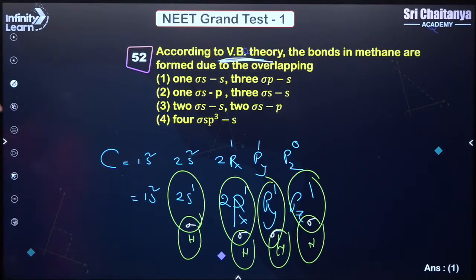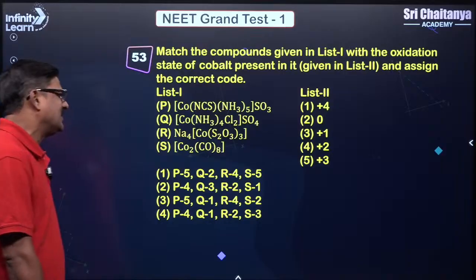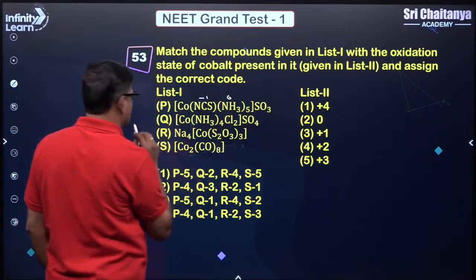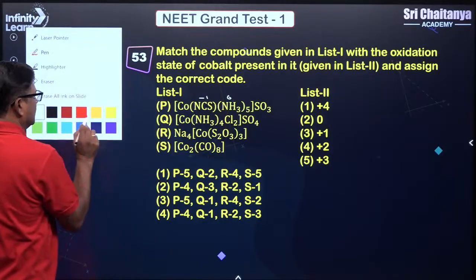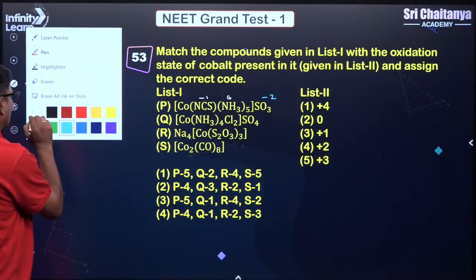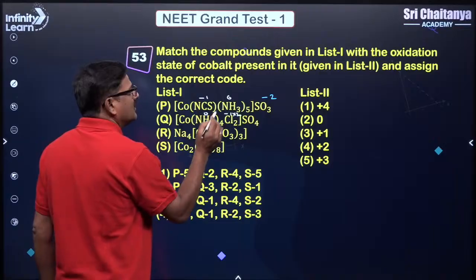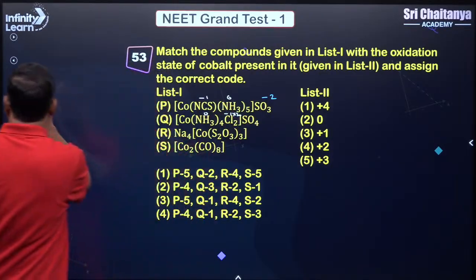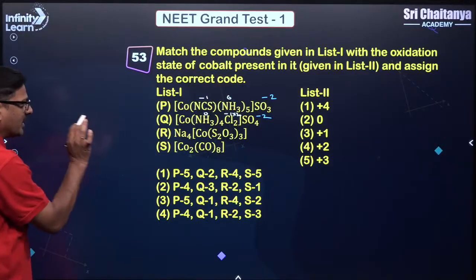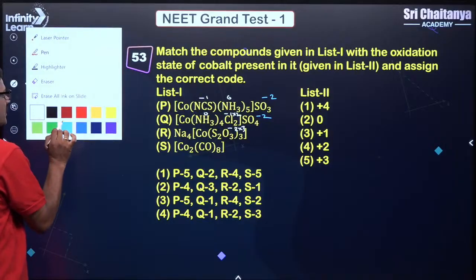Okay, now match the compounds given in list 1 with oxidation states. If you say this is -1, 0, and it is going to be -2. 0, -1 into 2. Here -2. Just check it. So -2 into 3, and it is going to be +1.